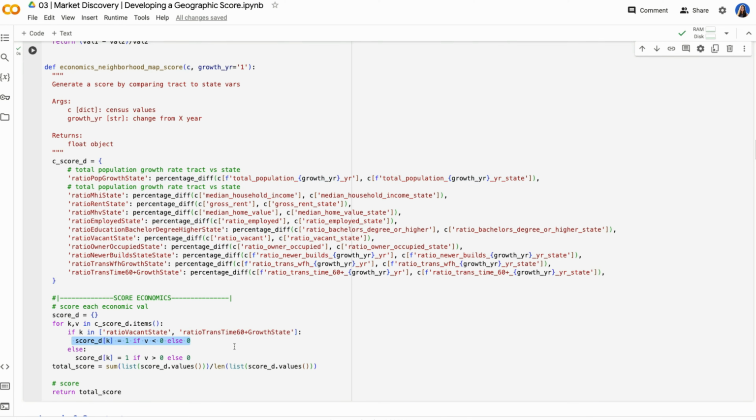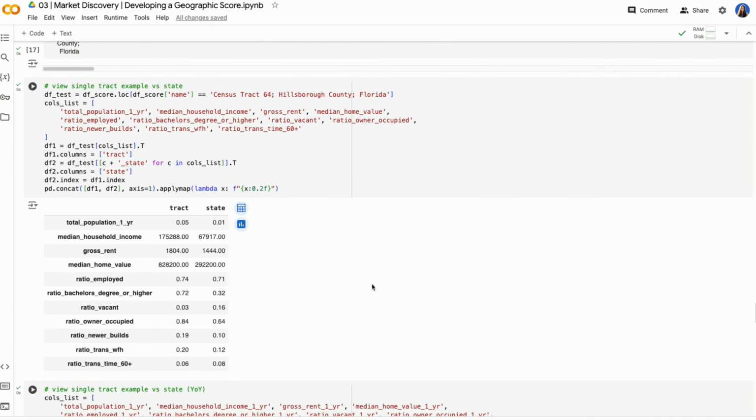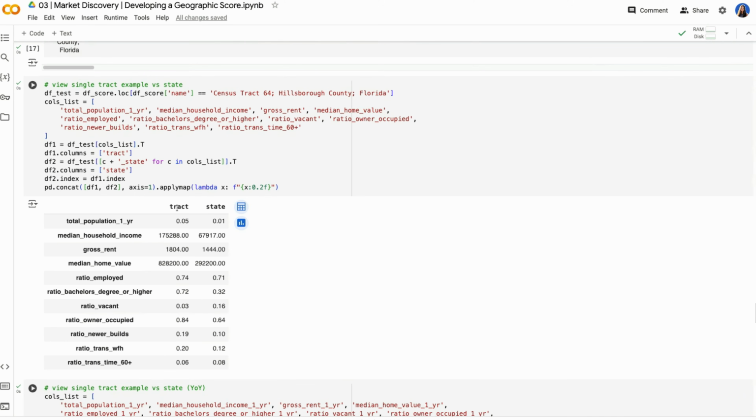So if we see that a tract has higher median household income than the state, it's going to get a 1. If it does not, it gets a 0. So it's a very simple, rudimentary way to score how a tract is comparing to the state, and it's going to be a value between 0 and 1. We could now observe that a little bit more. So what we basically did is that we now have a formula that compares these 10 different metrics for 2 different geographic regions, a tract and a state, and we have one single score that compares how often this left-hand side tract beats out the right-hand side state.